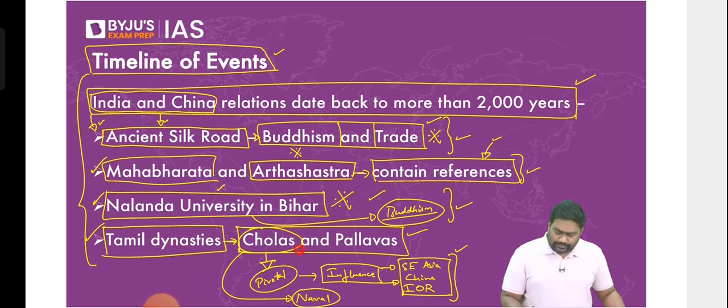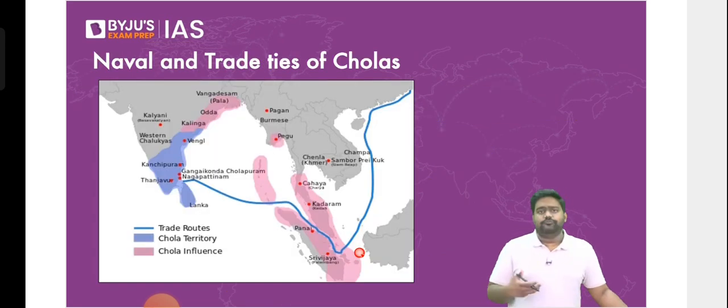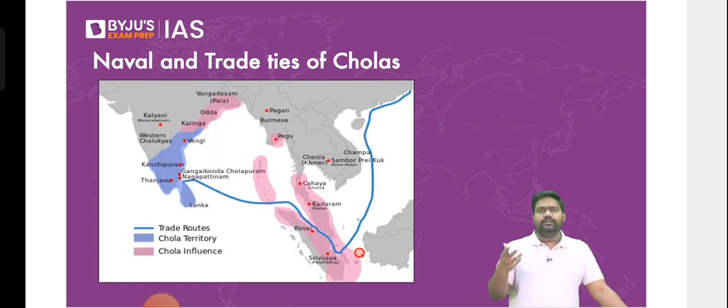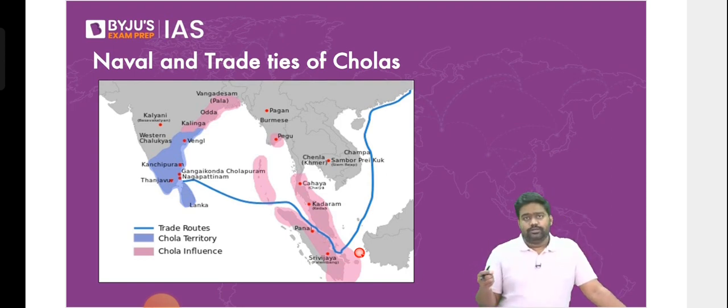The Cholas had achieved something spectacular. Now, see, even today, if you go to, let's say, Singapore, Bali in Indonesia, Thailand, Cambodia or Vietnam, you find very close Indian links, right? You can't ignore those connections, be it in food, in the festivals that are celebrated, in the faith which is practiced in Southeast Asia and India, right? And also the names of some places, right? And there are several monuments as well, several archaeological records, which clearly link these regions with the Indian civilization.